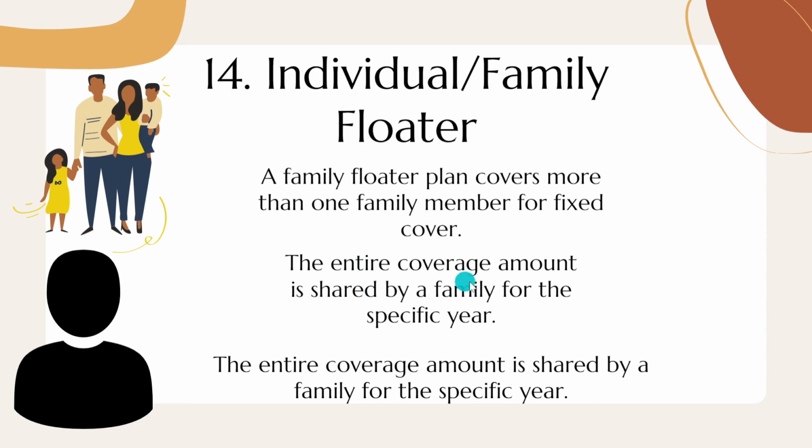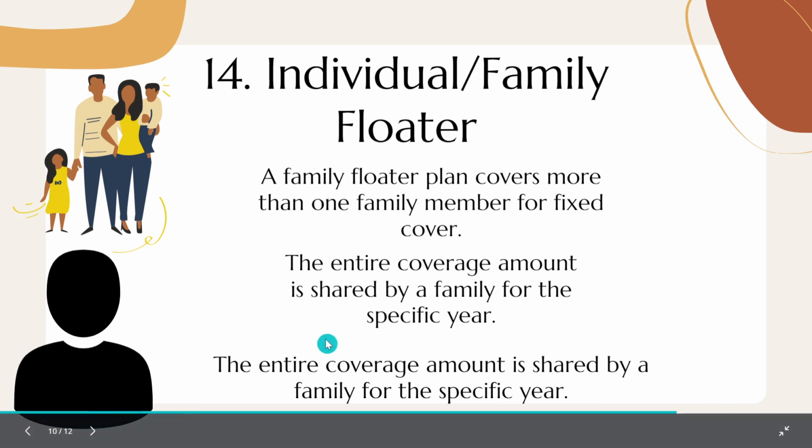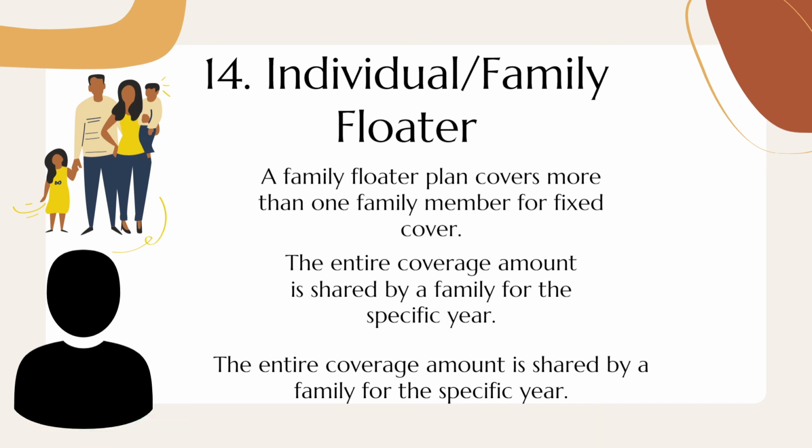So see, the entire coverage amount is shared by the family for that specific year. Suppose 5 lakh or 10 lakh is the coverage that the policy is providing. That can be used by any person of that family, and does not confine to one person. Whereas an individual policy can only be used for the person registered under that policy.